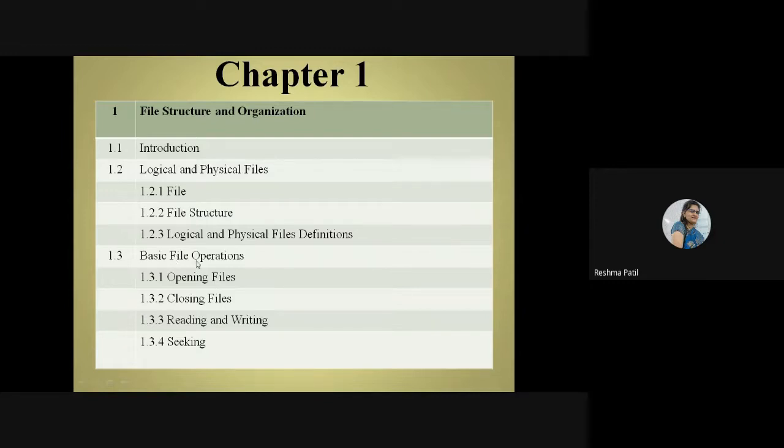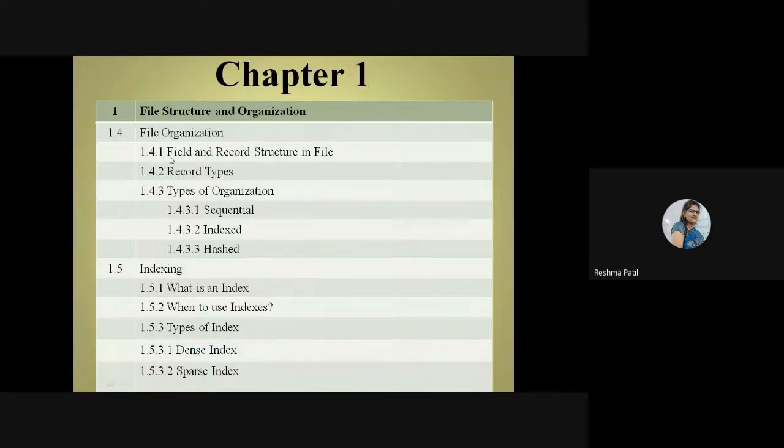So here these are the basic operations which we can perform on a file. We can open a file, close a file, read the content from that file, write the content into that file, and search the content from the file. These are the basic operations they have given. After that we have seen file organization, the main point, and field and record.